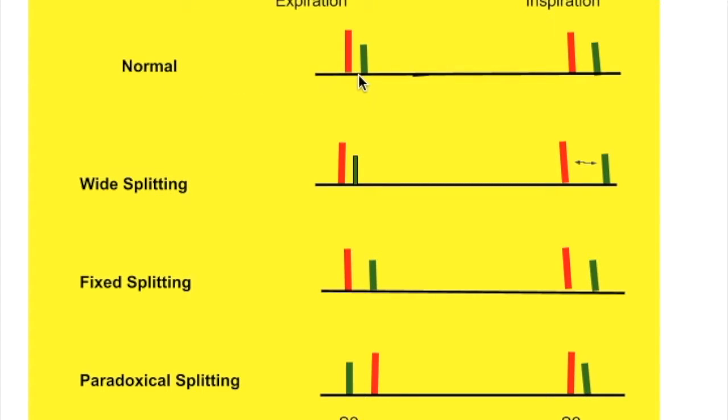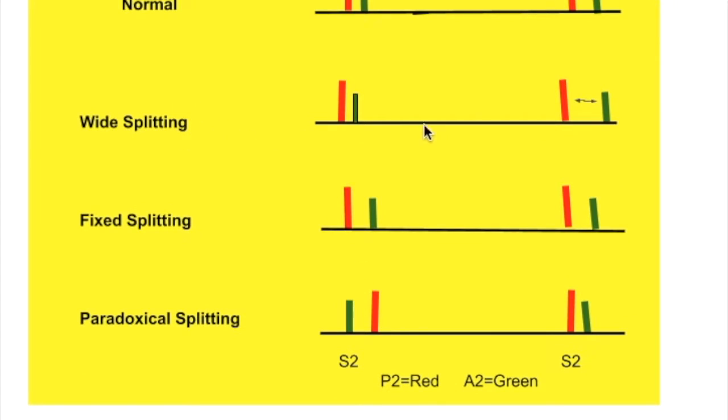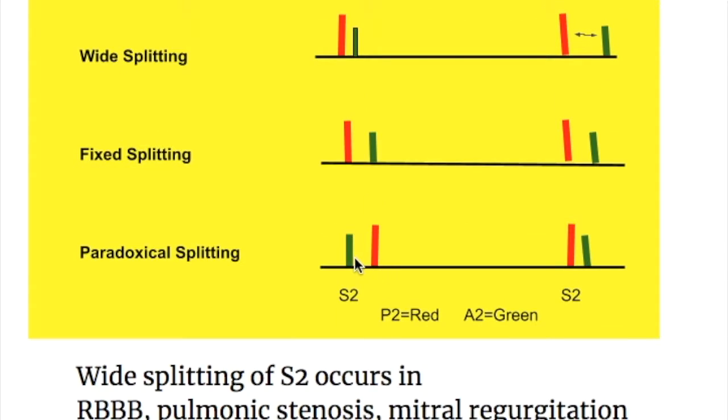So this is the normal splitting of the second heart sound, with A2 marked as a red bar and P2 marked as a green bar. P2, the pulmonary valve, closes after the aortic valve, and in inspiration this split is more. In the pathological wide splitting, there is an increase in split between the aortic and pulmonary valves. In the fixed splitting, there is a fixed distance between the two valves during both inspiration and expiration. And in paradoxical or reverse splitting, see that the green bar, the pulmonary valve closure, comes before the aortic valve, so it's a reversed split, and this occurs in expiration.